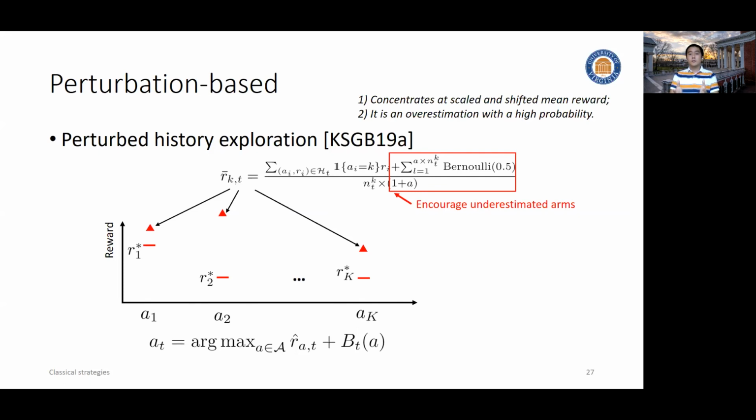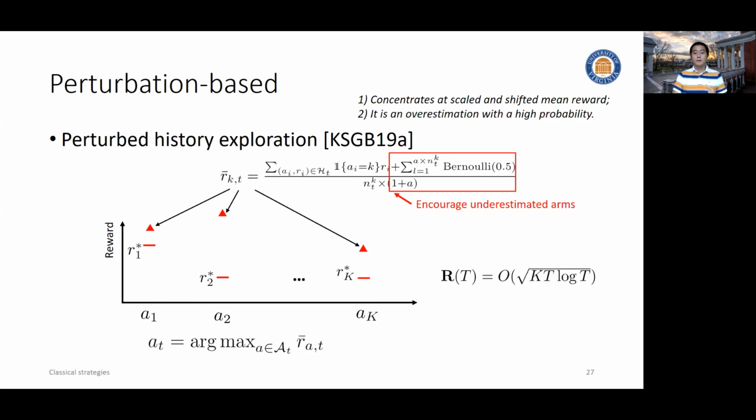For example, if we do this type of perturbation, we can easily prove a concentration around a scaled and shifted version of the mean estimation. And also it's an overestimation with high probability. That means we encourage those underestimated arms to be chosen. And a nice property of this type of solution is that we don't need to explicitly compute the so-called confidence interval. We can directly use this perturbed mean estimation for the reward.